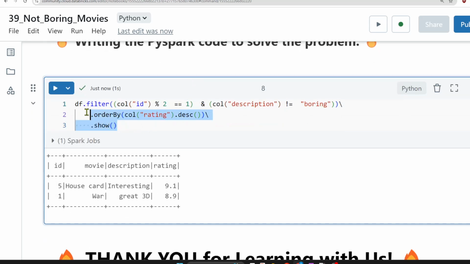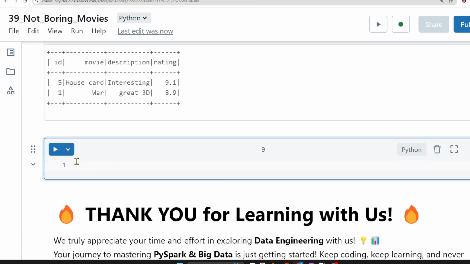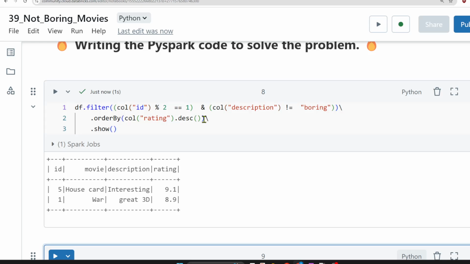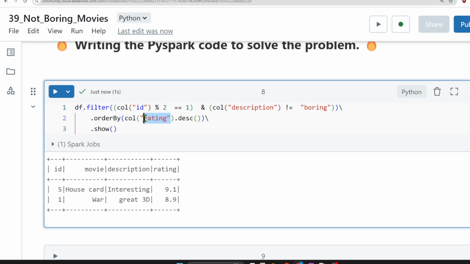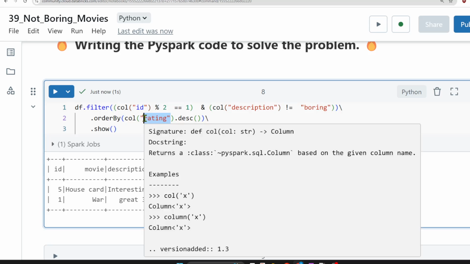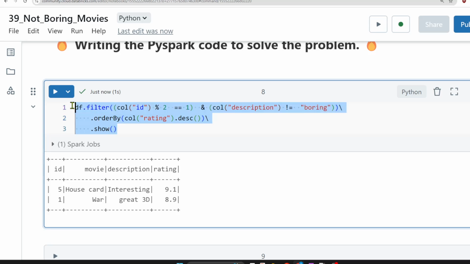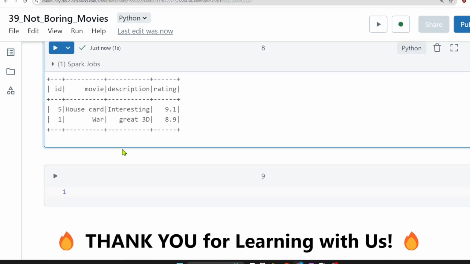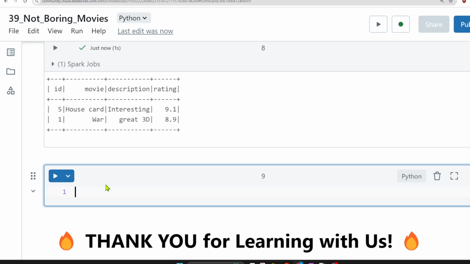So this is how we solve any problem in PySpark, using the DataFrame API. Let us see how we solve this particular thing in spark.sql also, because in interviews they usually ask either spark.sql or the DataFrame API, they can ask anything. Let us try to solve using spark.sql.